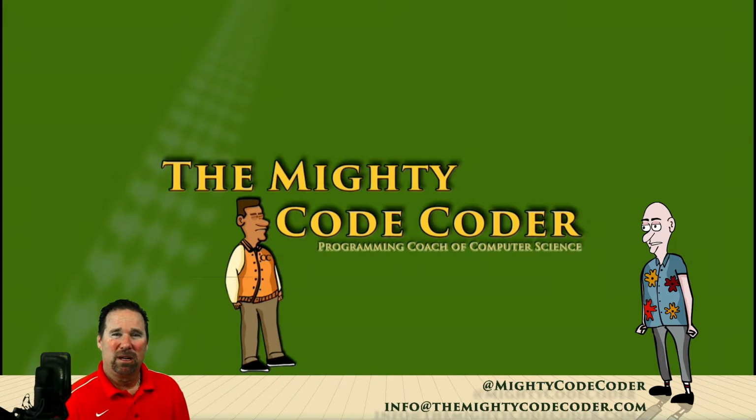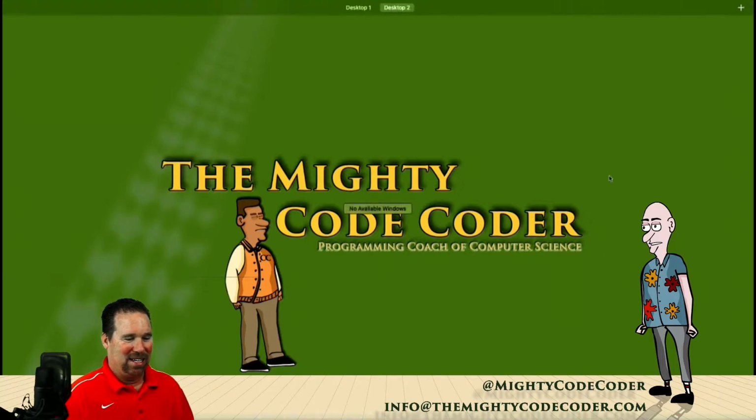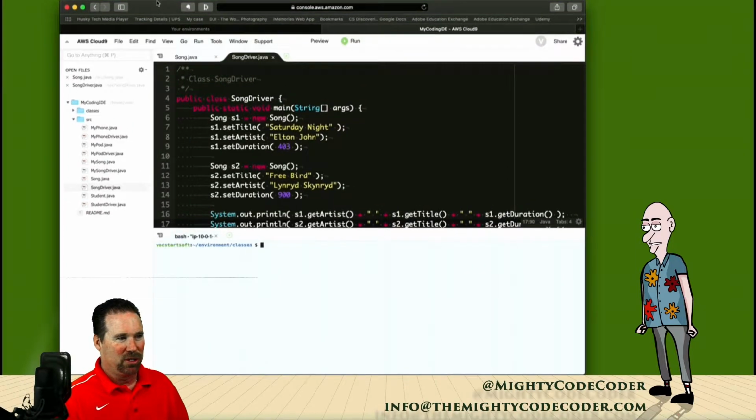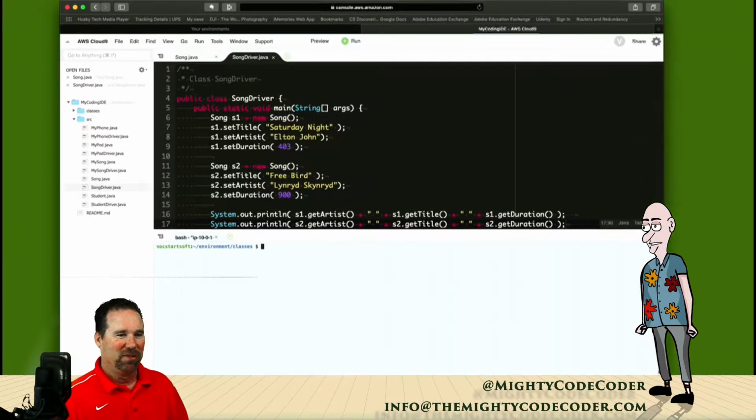So let's open the AWS console and go to Cloud9. All right, so on another desktop, I already have AWS set up for you. Let's make sure this thing is out of my way, out of Paul's way, and large enough for you to see on your mobile devices.